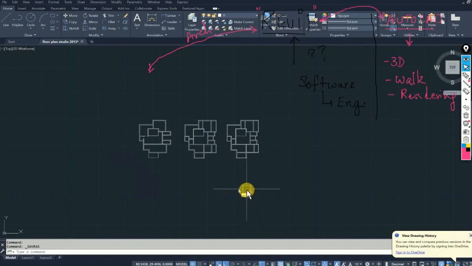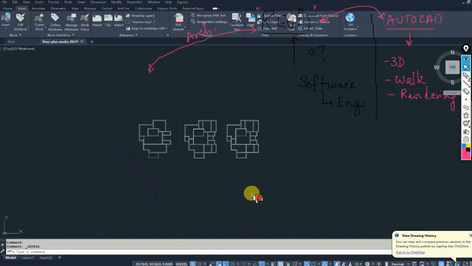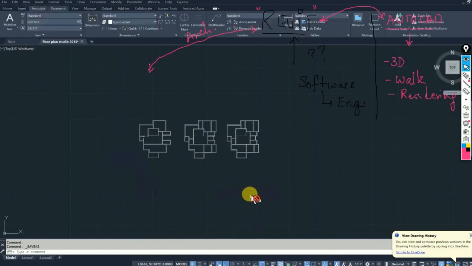Did that AutoCAD trainer tell you there was something called tabs and panels? Yes, isn't it? You see the Home tab, Insert tab, and so on. Can you see any tab or any button or any command telling you there is a wall? Where is a wall command? Can you see a wall command in AutoCAD? Yes, maybe yes.